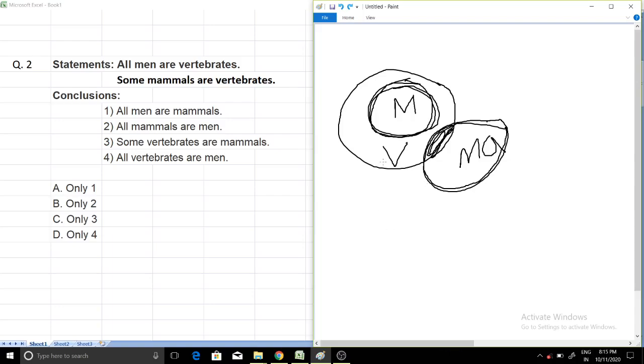So with the help of this diagram, the fourth statement is also false. So only option number 3 is true, which is this part. So only 3 is option number C. So I think this question is quite clear.